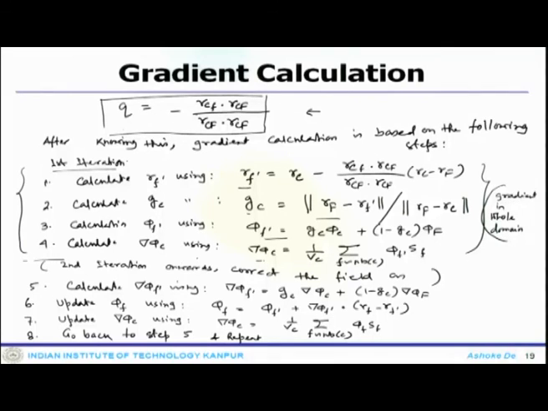Then second iteration onwards, you calculate delta phi f prime with this expression, then calculate the phase value, then you update your delta phi c, and you go back to step 5 and repeat.